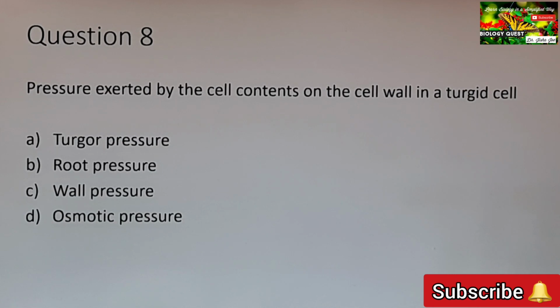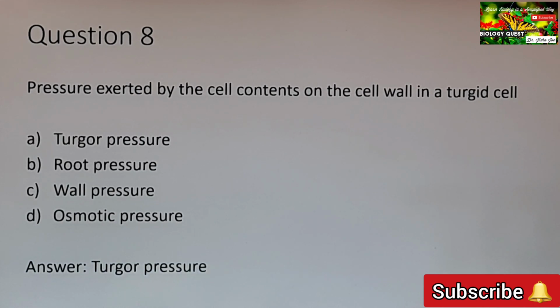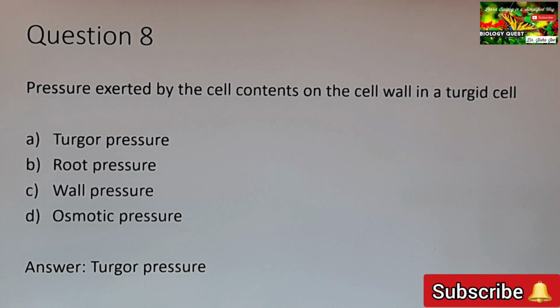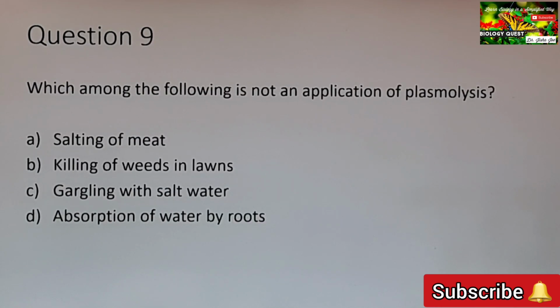And osmotic pressure, we have already seen what it is. So what is the correct answer here? The pressure exerted by the cell contents on the cell wall in a turgid cell. Answer is option A, turgor pressure. Okay, so I hope there is no doubt till here. Now we are moving on to the next question, question number 9.